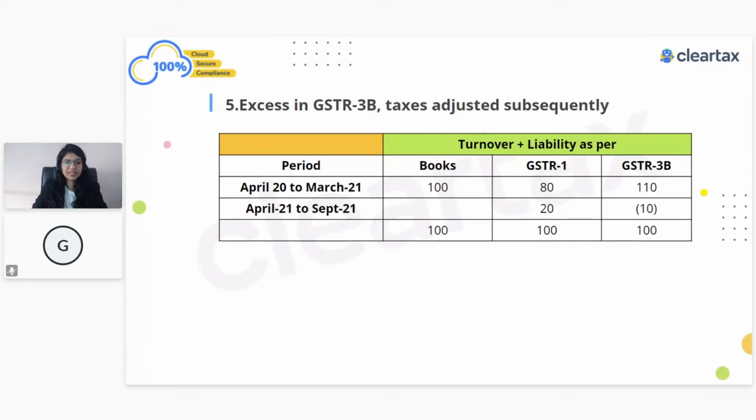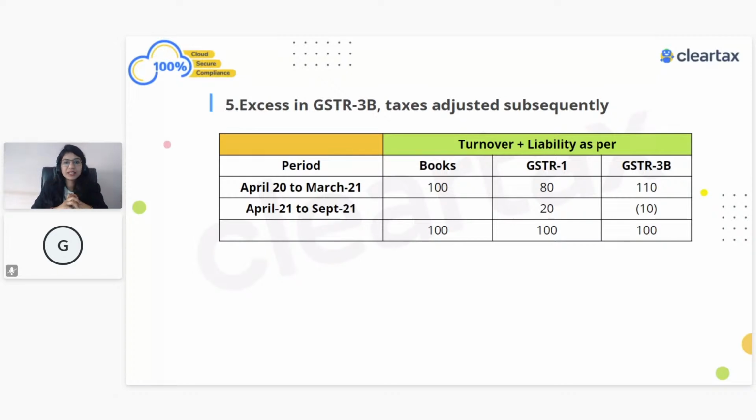So I think you can see what exactly is your turnover as per your books of account, how much you have shown in GSTR-1 and how much you have shown in 3B. So my question is how much you're going to show in table number 4, table number 10 or table number 11 of the GSTR-9 form. I could see the answers: Rakesh says table 10 may 10, Sarika says table 4 100, table 11 may 10, Jay says table 4 100, table 11 10. Ulas says okay, I think I'm getting answers, but people are making some small mistakes over here.